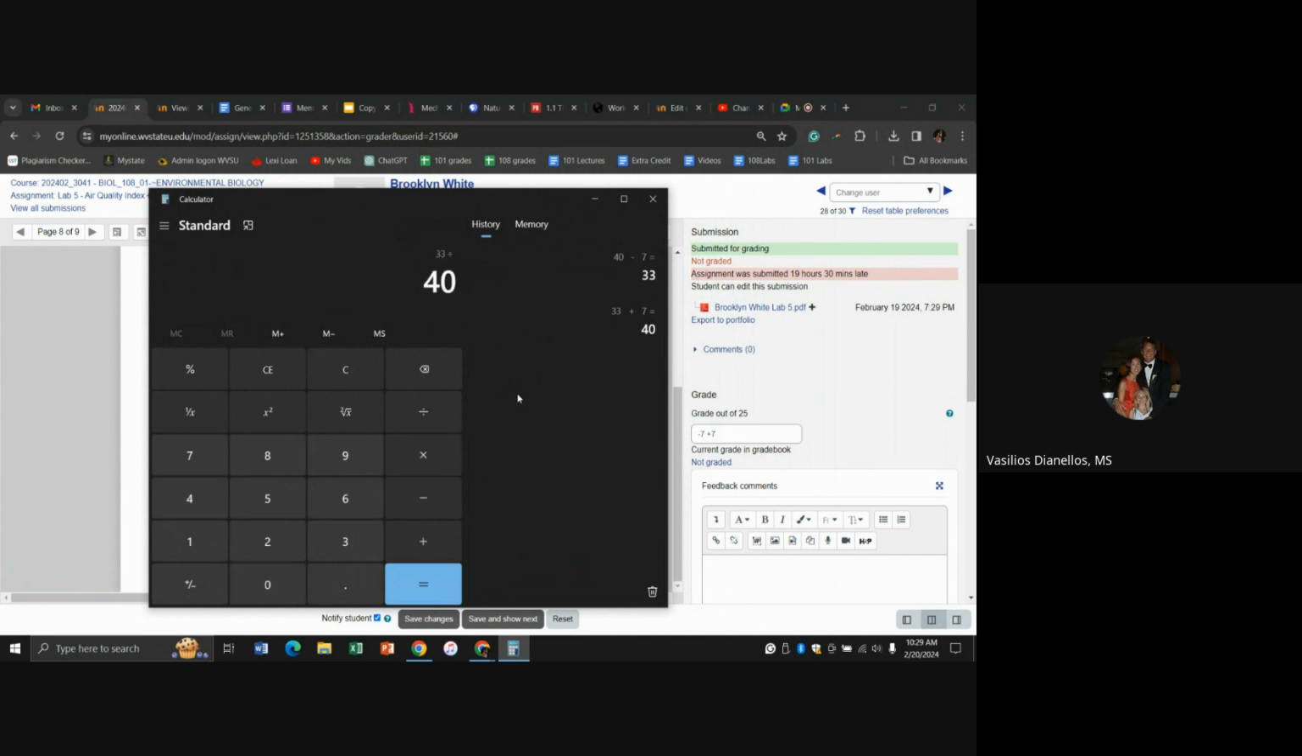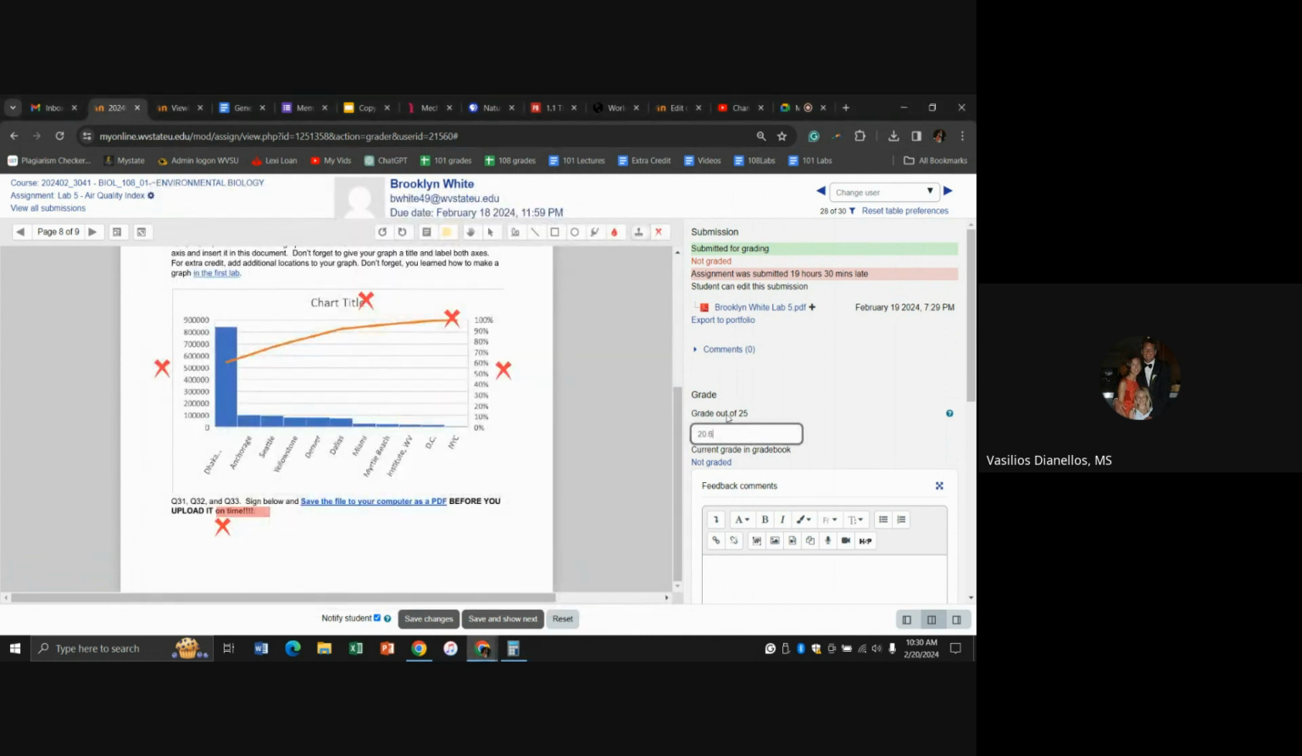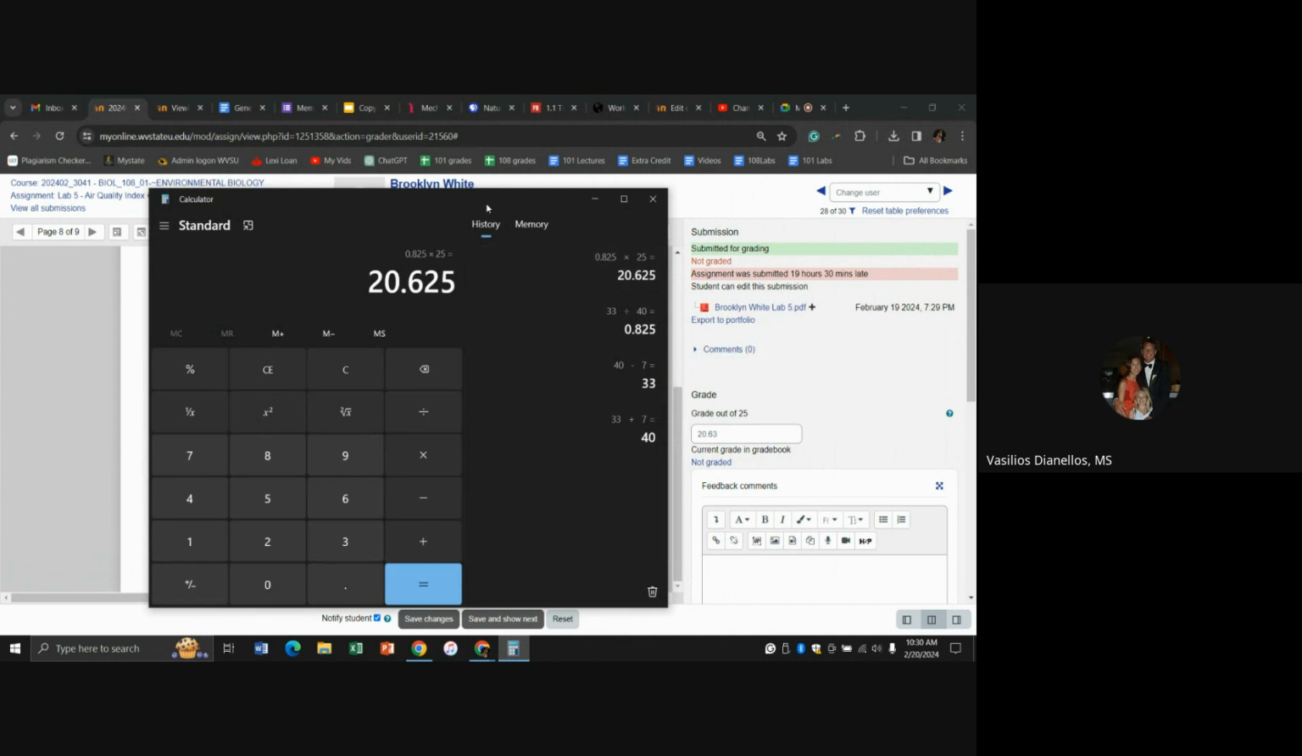So divide that by 40, and this gives us your percentage, which is about 83%, right? I'm going to multiply that by the total points possible for the lab, which is 25, and your grade is 20.63, right? We're going to round that up. 20.63.